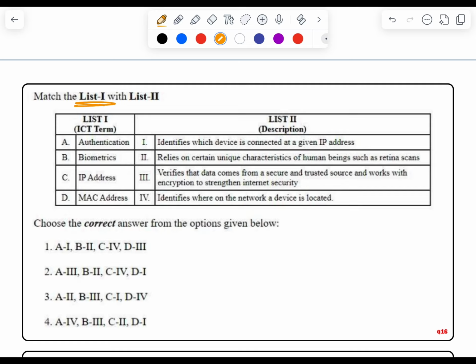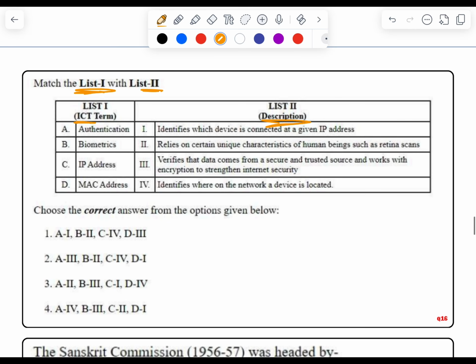So we have to match list 1 with list 2. List 1 has a few ICT terms and we have to match them with the descriptions mentioned over here. Let's find the easiest one, biometrics. What could be the answer?